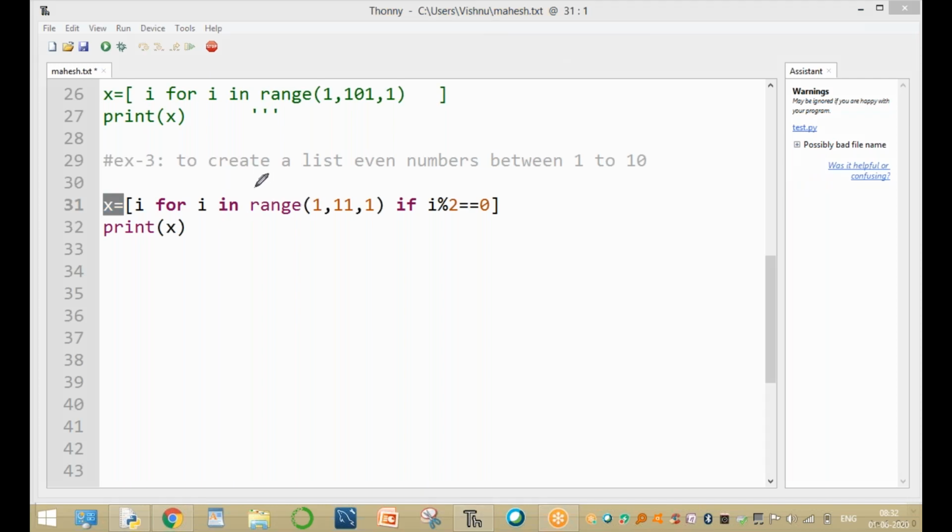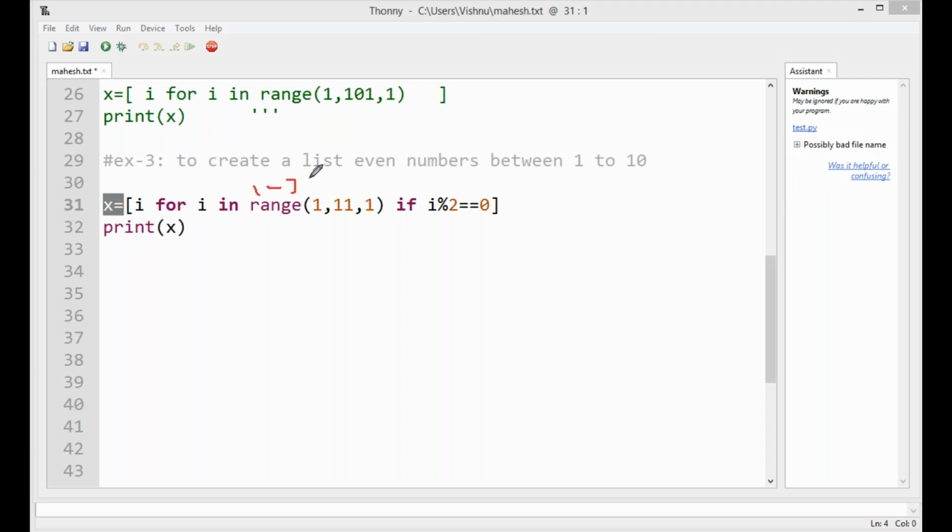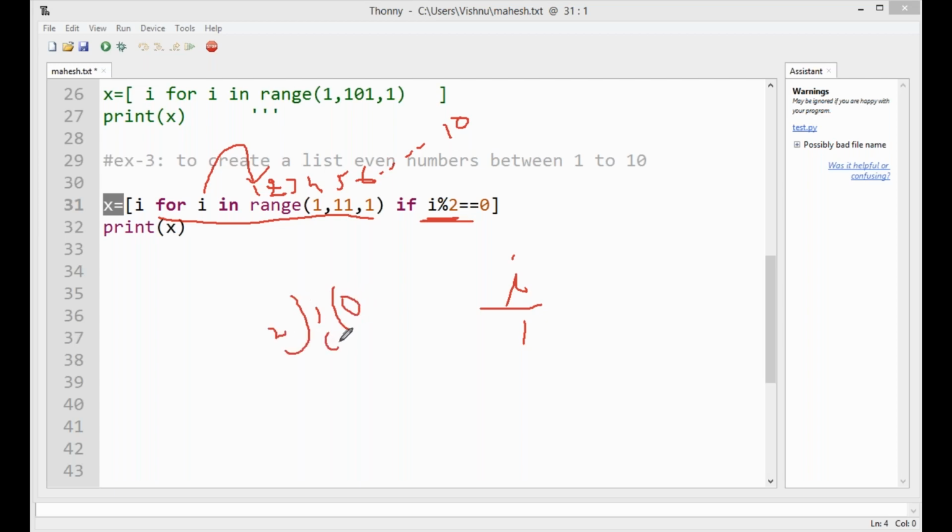This function returns 1, 2, 3, 4, 5, 6 and so on up to 10 numbers. Clear, guys? Now here, the very first time the i value is 1. Here the i value equals 1, and now we check the condition. After taking the for loop, check the condition. Now the condition is: the i value is divided by 2. The i value is 1, and the number is divided by 2. The remainder value is 1.